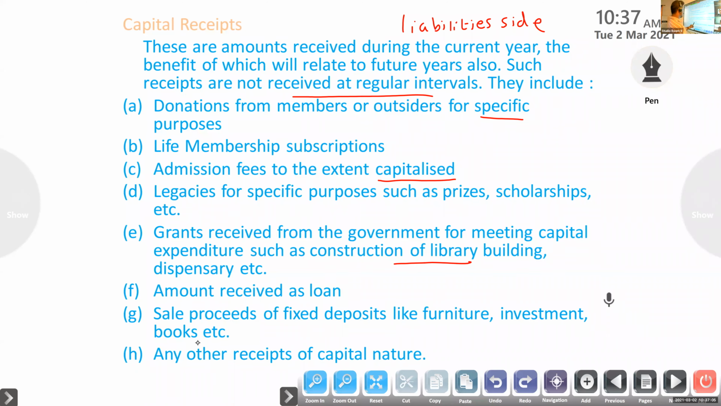Then amount received as a loan, we got a loan, capital receipt. Then sale proceeds of fixed assets, like furniture, investment, books, that is liability. Any other receipts of capital nature. So these are the capital receipts. Here mainly life membership subscription, legacy, then loan. Then donation for a specific purpose, for example donation for a building fund.